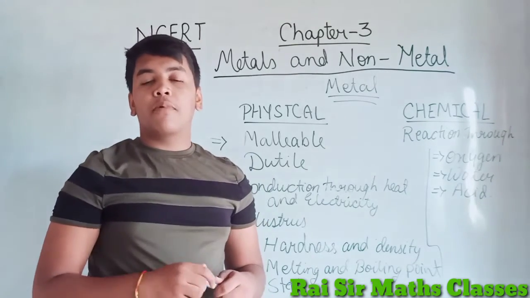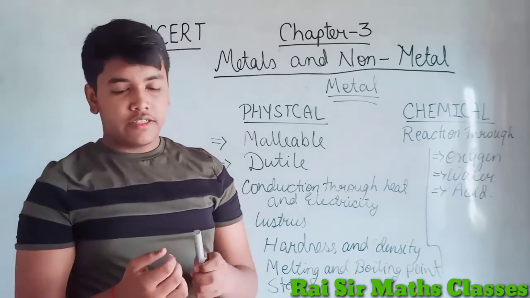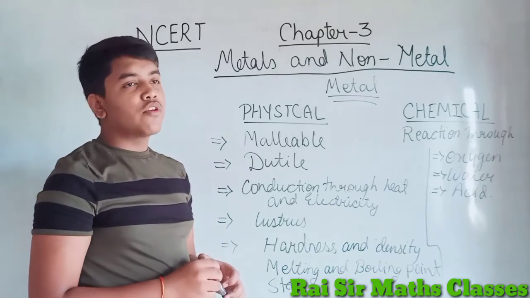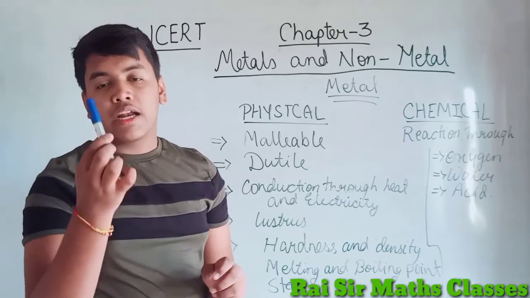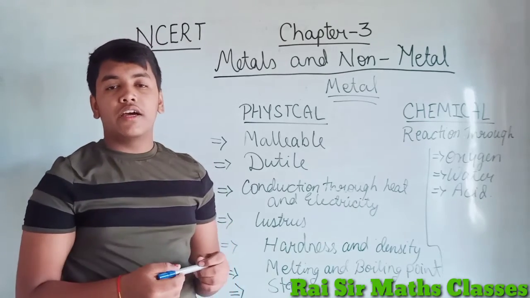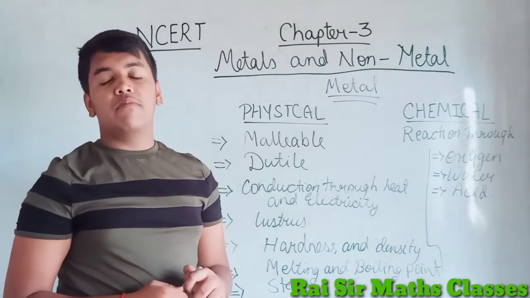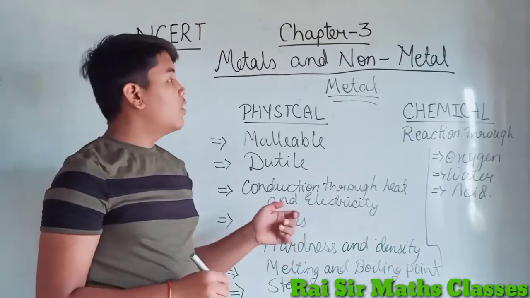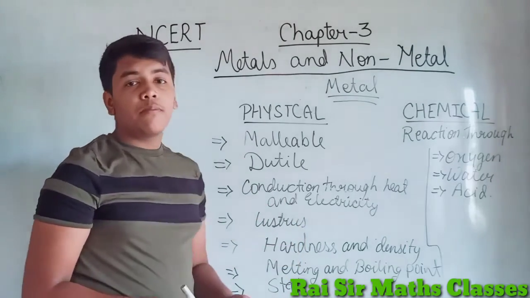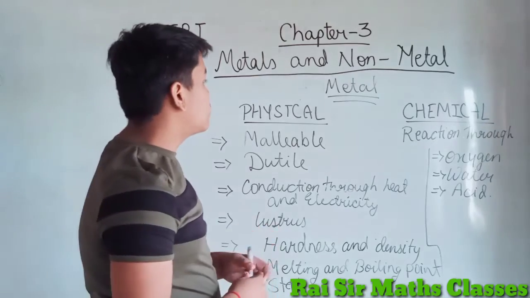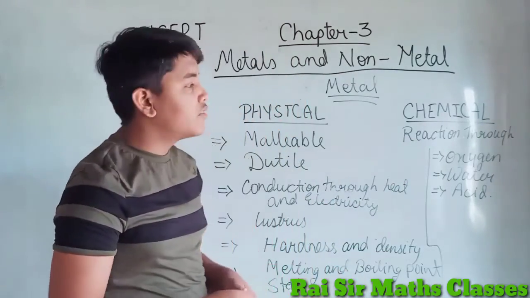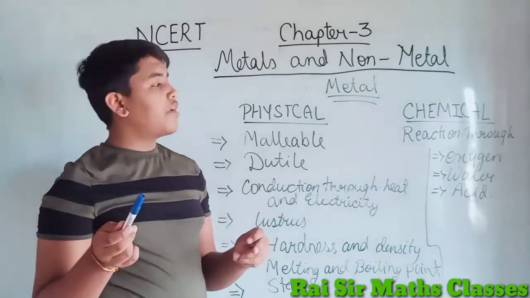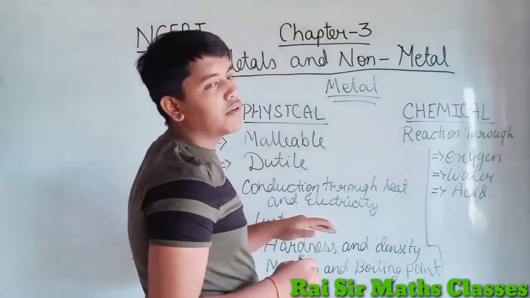Like you can see this marker, it is hard, and if we are talking about an eraser, it is soft. So it is a physical property of the marker that it is hard, and the physical property of the eraser is that it is soft. So we are going to know about the physical properties of metals, and next are the chemical properties, means whether it is acid or base. The previous chapter, acid, base and salt, is linked to this chapter.